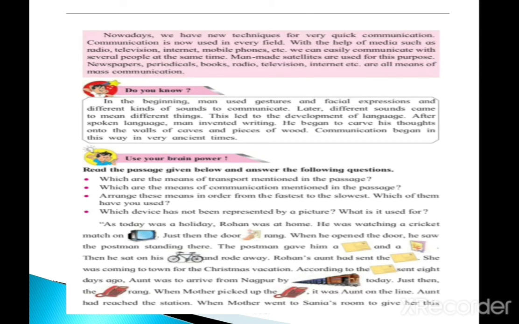In the beginning, man used gestures, facial expressions, and different kinds of sounds to communicate. Later, different sounds came to mean different things. This led to the development of language. After spoken language, man invented writing. He began to carve his thoughts onto the walls of caves and pieces of wood. Communication began in this way in very ancient times.